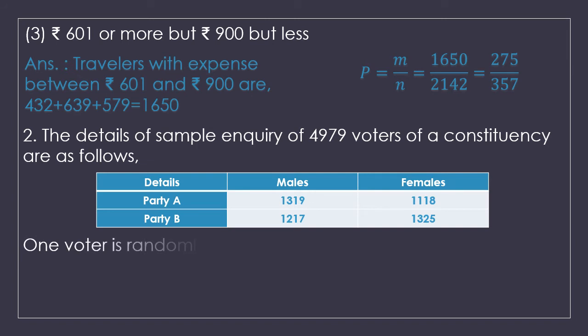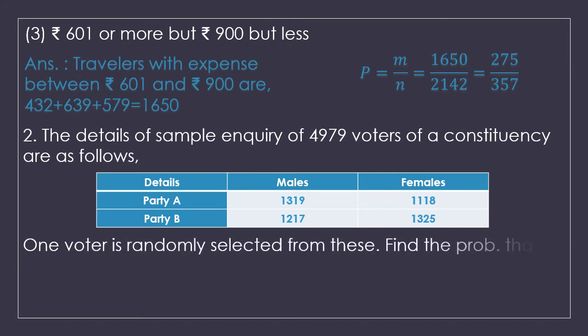It's not compulsory, but it makes answering easier. One voter is randomly selected from these. Before finding the probability, the total voters are 4979, which is already given in the question itself. So the total number of outcomes will be 4979.